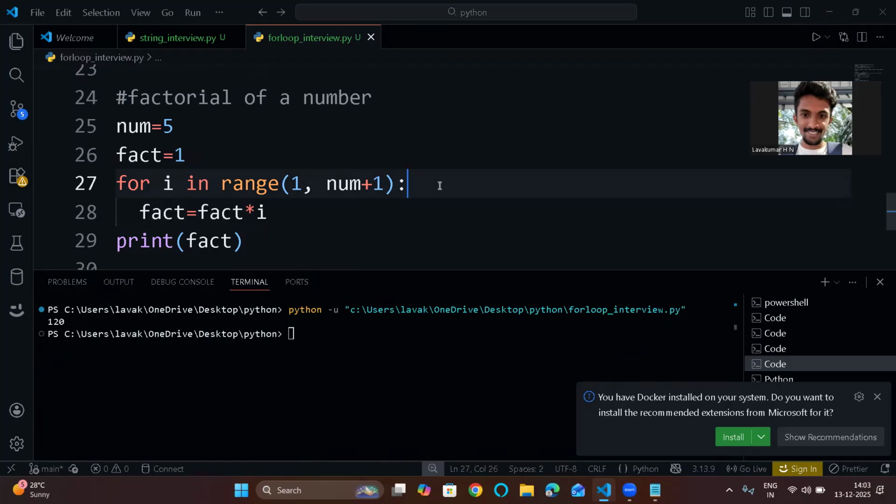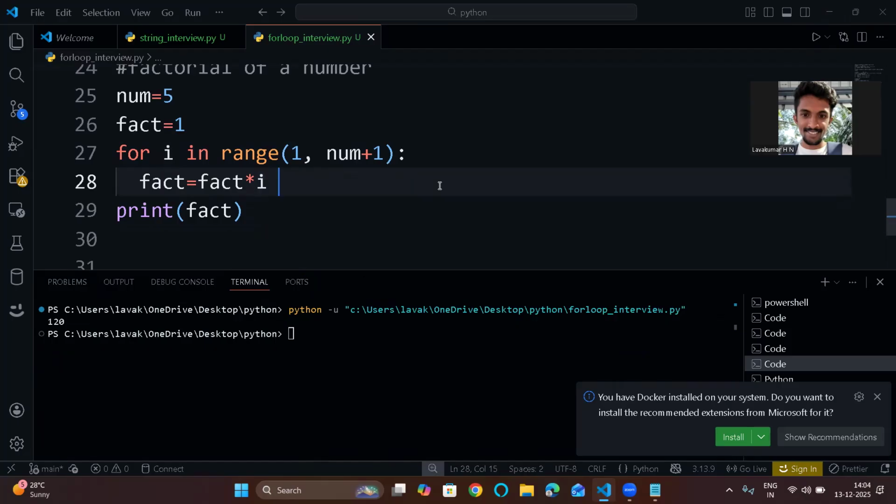See how it works. First you will take 1. Fact will be updated with fact multiplied with i, that is 1. First the value will be 1 star 1, that is 1 only. In the second iteration, the i value got incremented, so the output will be 2.